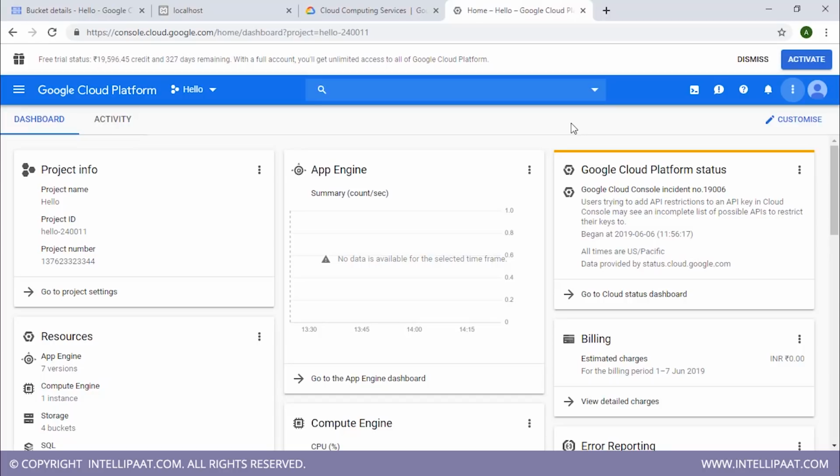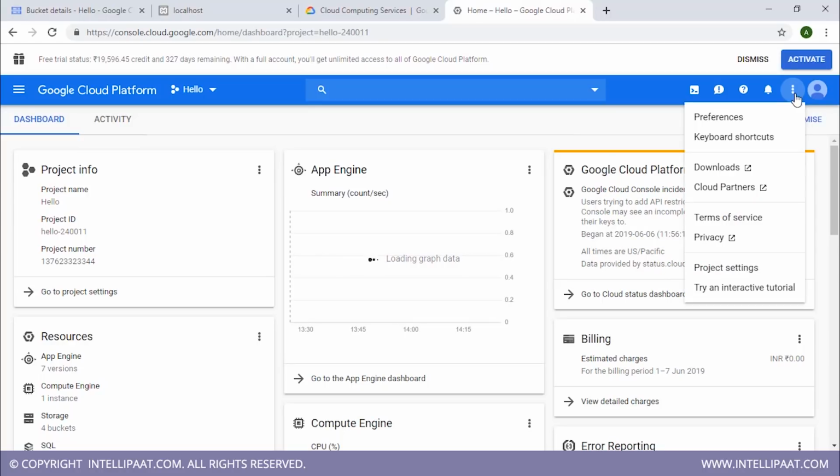To use Cloud SDK, we'll first have to download it. So let me show you how you can download Cloud SDK. You just have to click here and you see downloads here, right? This option is basically the home for all the tools that you may need to use with any of the GCP services.